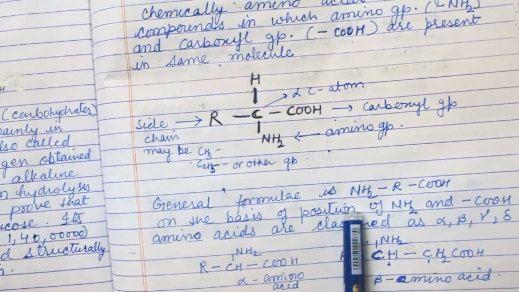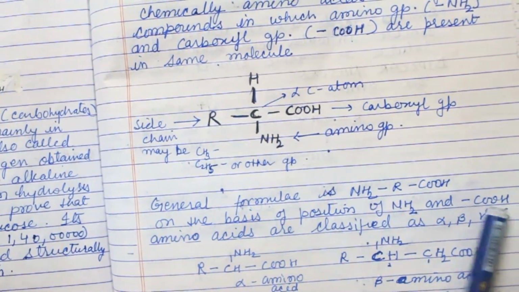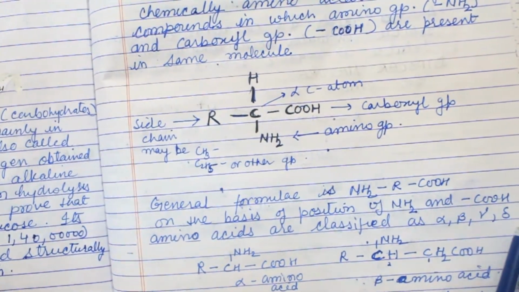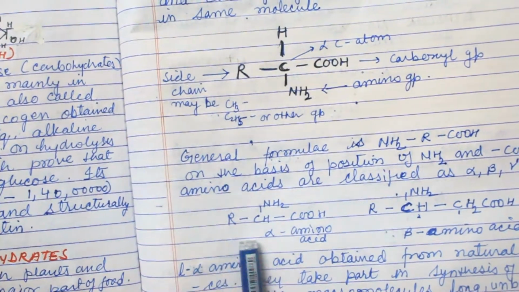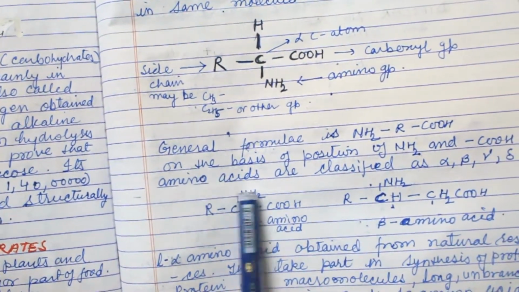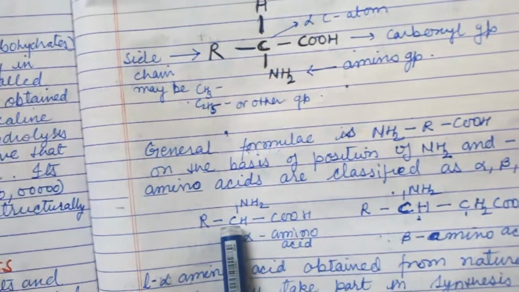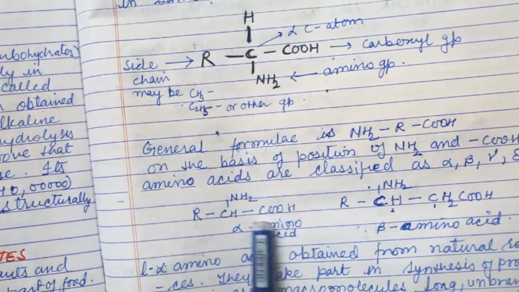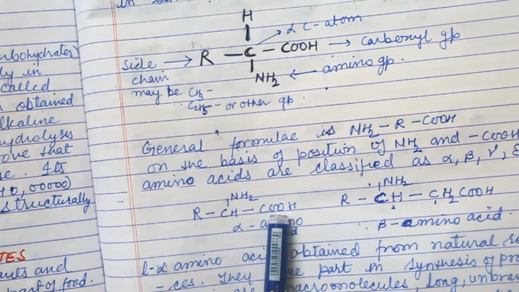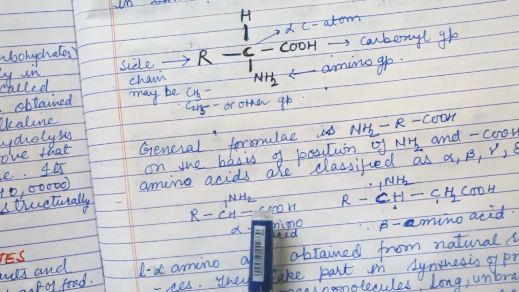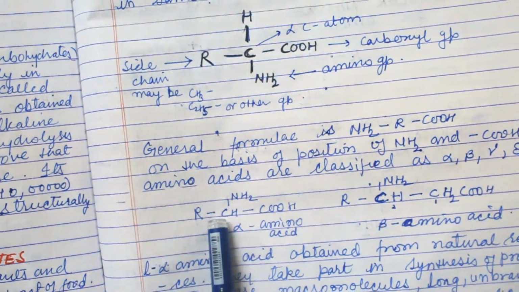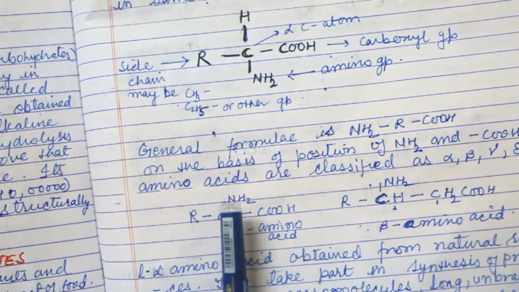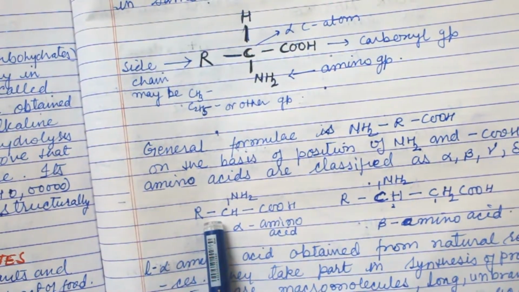On the basis of the position of NH2 and COOH, amino acids are classified as alpha, beta, gamma, delta. Such as, this amino group is present on the first carbon, which is just attached to the other functional group. This is the oic acid, the other functional group. When one functional group is attached to the carbon, then that carbon is known as the alpha carbon. So the alpha carbon contains the amino group, so it is the alpha amino acid.